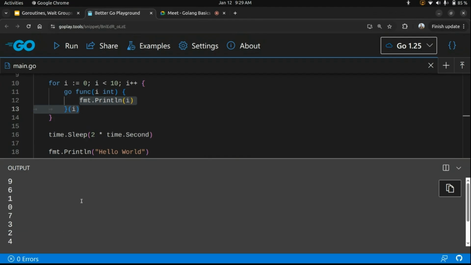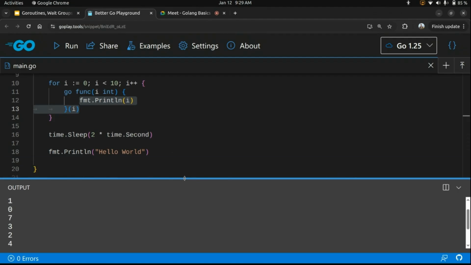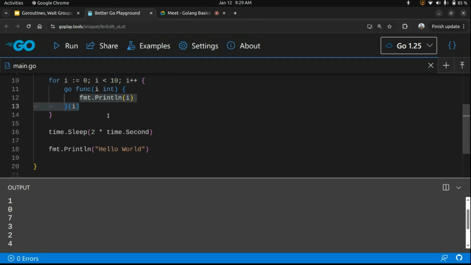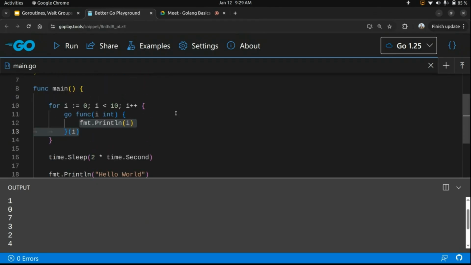Okay. So have you observed the output? If I had not used the go keyword, it should be 0, 1, 2, 3, 4. It should be a sequential execution, right? But as this is a Go routine, these 10 Go routines are spawned irrespective of each other. So this is random. We cannot determine which Go routine will execute first and which will execute last. If I run this program again, will the output be similar? No. Every time I run a Go routine, the output will be different.